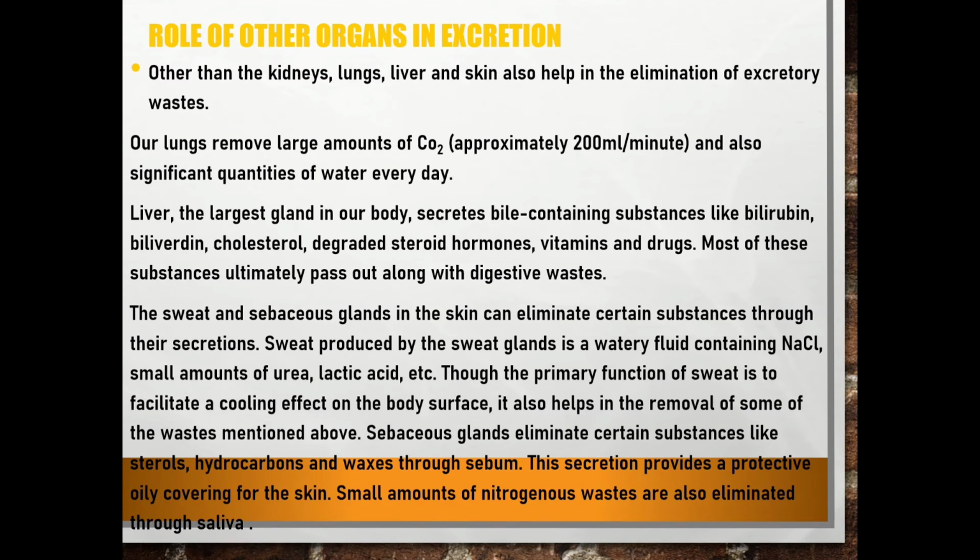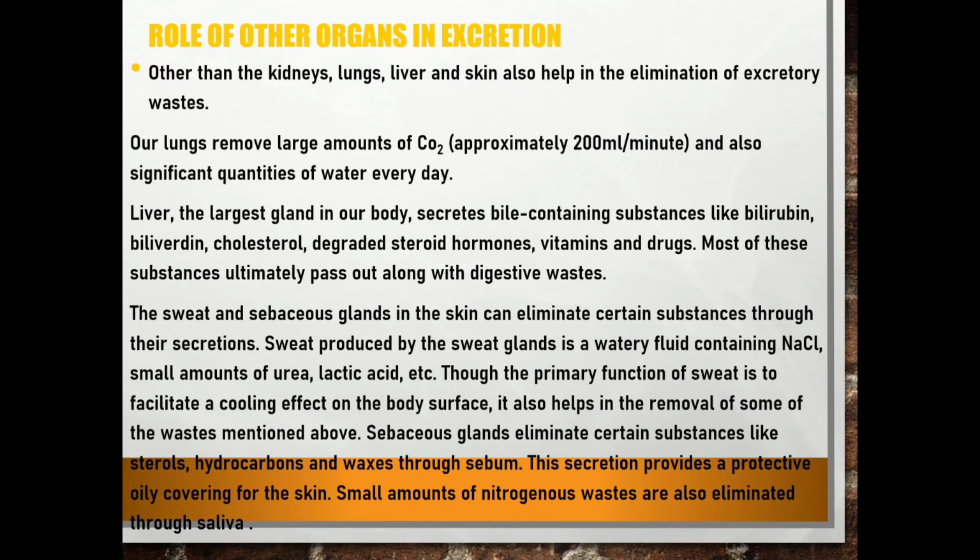Third is skin. Sweat and sebaceous glands in the skin are also involved in the elimination of certain waste through their secretions. First, sweat glands secrete a watery fluid called sweat. It contains sodium chloride, a small amount of urea, lactic acid, etc. Though the primary function of sweat is to cool the body surface, it also helps in the removal of the wastes present in it.